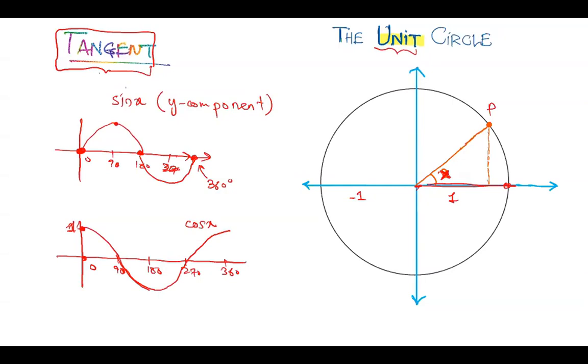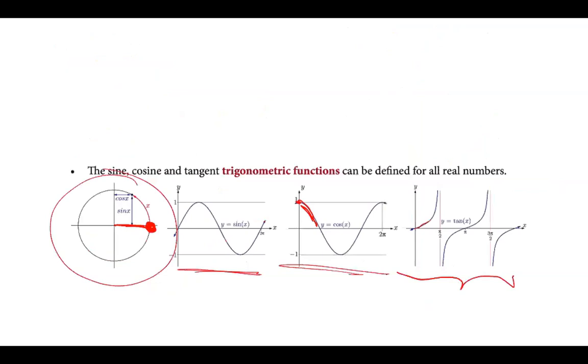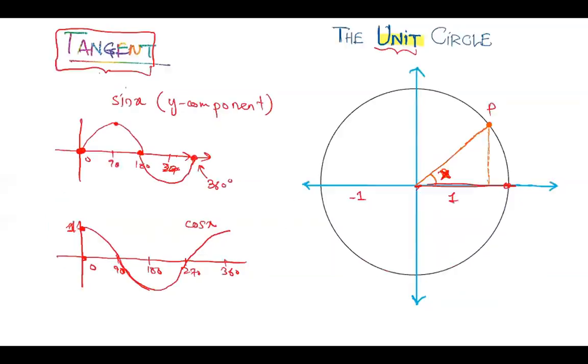Is that clear? Shall we also discuss the tangent function? How can we understand the tangent function from this unit circle? Apparently, it's not very obvious. There's no way we can directly see those weird-looking functions. The tangent function is quite weird. So how can we understand it from this unit circle?